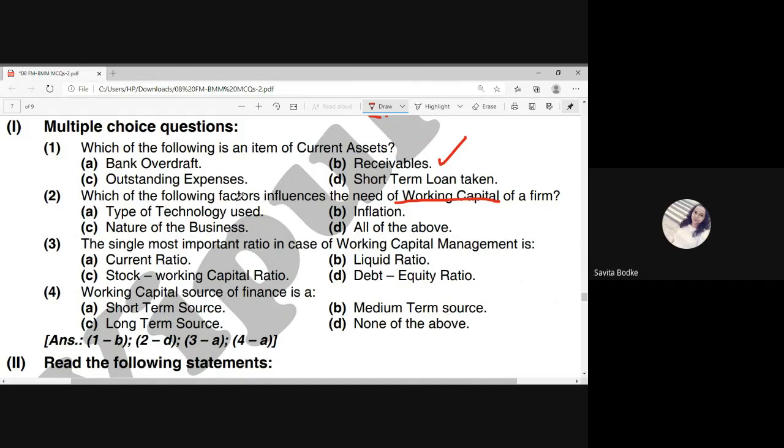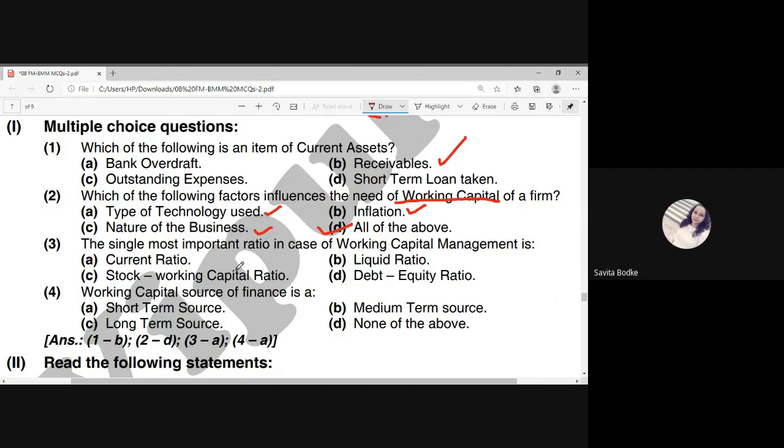So, what are the factors which influence the need of the working capital? They have given you the first option, the type of technology used. Yes, it is affecting your working capital. Inflation, yes, inflation is also affecting your working capital requirement. Nature of business is also affecting your working capital requirement. So the appropriate answer is all of the above.